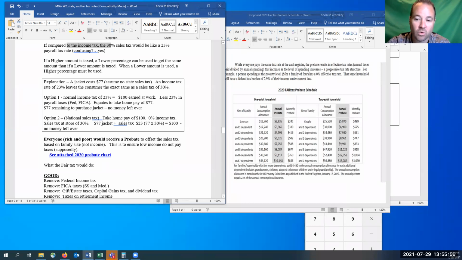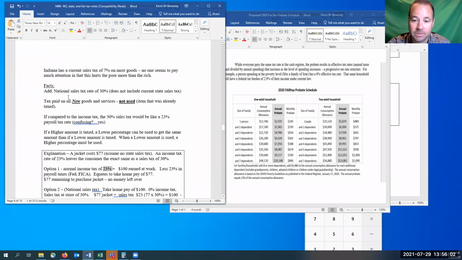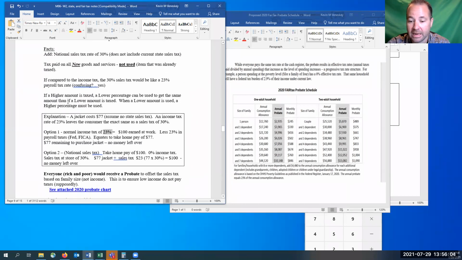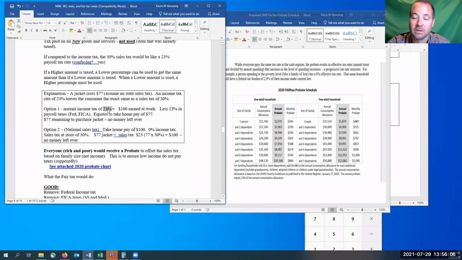And you pay 23%. Now, one of the items about the facts up here that I didn't really mention, and I'll get to down below, is this Fair Tax. It gets rid of your federal income tax and Social Security and Medicare. Now they'll still be there. You just won't pay tax on it because that 30% would cover that.